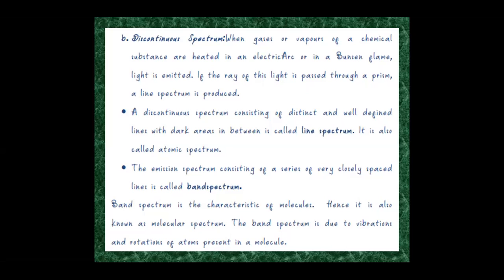The emission spectrum consisting of a series of very closely spaced lines is called a band spectrum. Band spectrum is a characteristic of molecules, hence it is also called a molecular spectrum. The band spectrum is due to the vibrations and rotations of atoms present in a molecule.